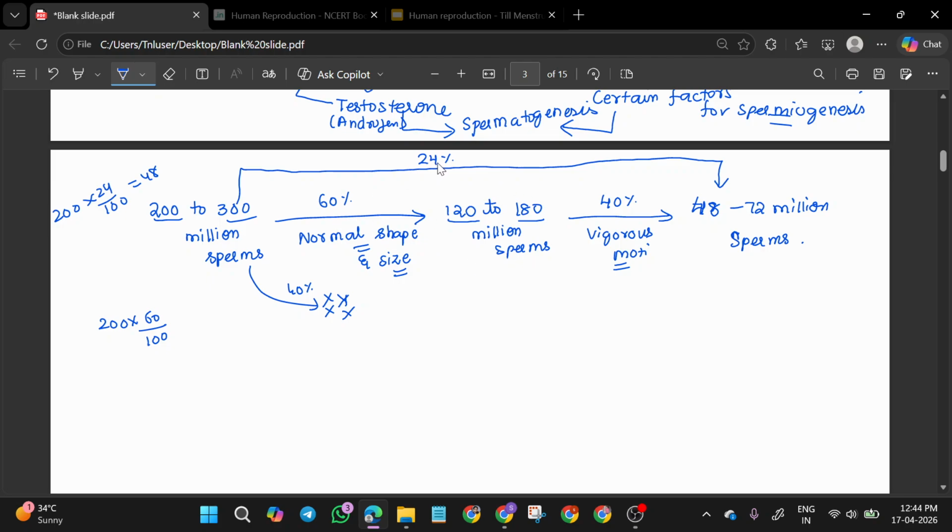ஏன் 24% சொல்றோம் அப்படின்னா 60% into 40%. So 60 by 100 into 40 by 100. Same thing only. That is 24%. You can calculate this like this also.